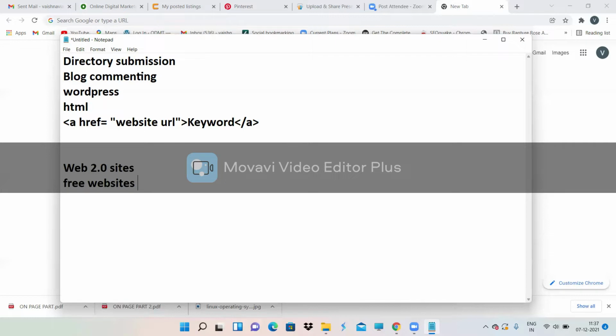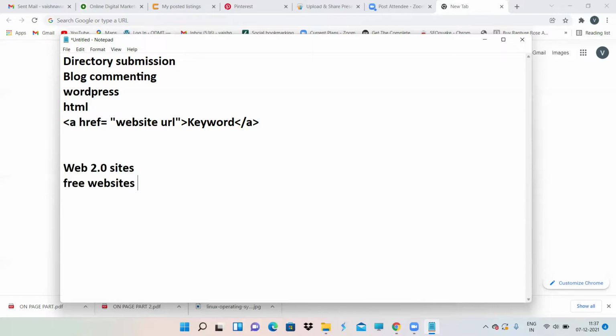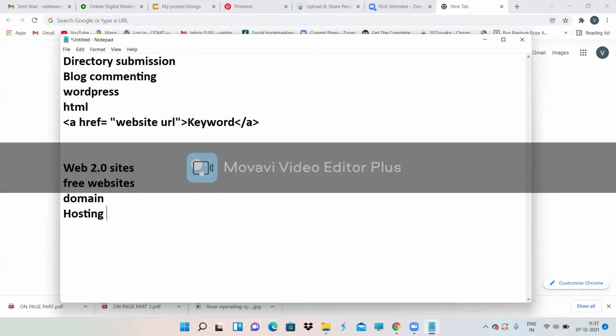There are different platforms. Blogger is there, Wix is there, WordPress. All these platforms provide free websites also. Why do these people provide free websites? Obviously, we are purchasing domain and we are purchasing hosting also. Then we are creating a website, designing a website and all. But these people are providing free websites too. WordPress is providing free website too. Then why are we not going for a free version, and why are we purchasing domain and hosting?